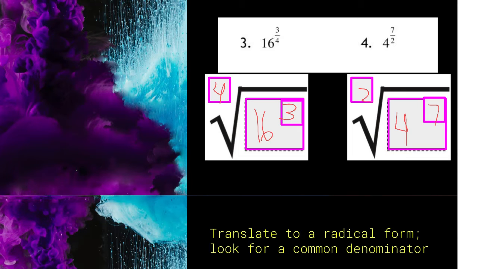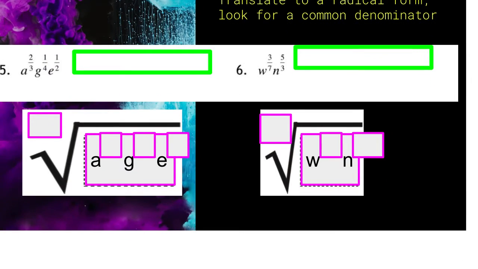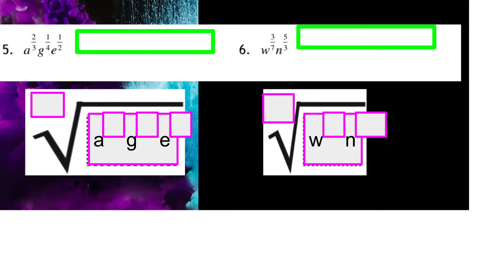Oh, that's a little messy. Okay, let me see. 7, that's a little better. All right. Now, whenever you have something like this, it gets a little bit more complicated, because notice that these are all being multiplied. According to the laws of exponents, we're going to have to do the product rule here. So it requires us to add all of those exponents.